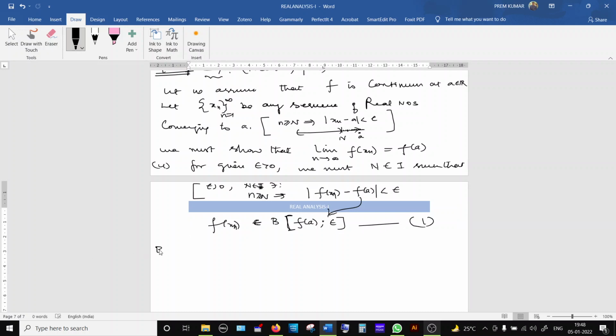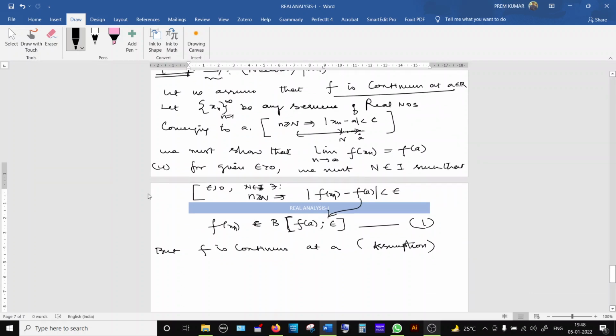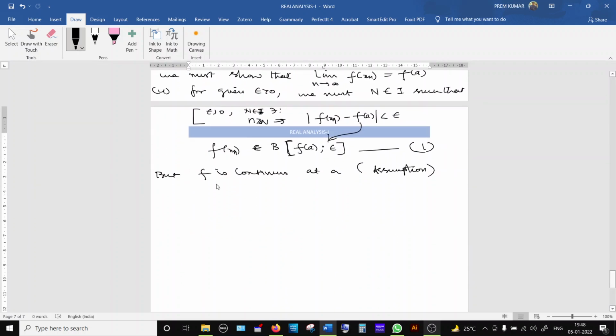But it is given that f is continuous at a. It is the assumption of the necessary part. So f is continuous at a.